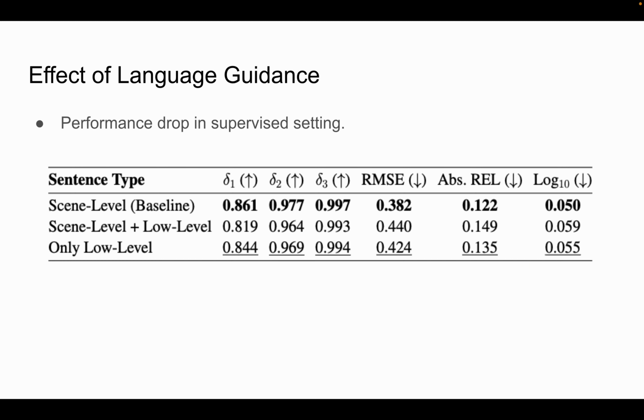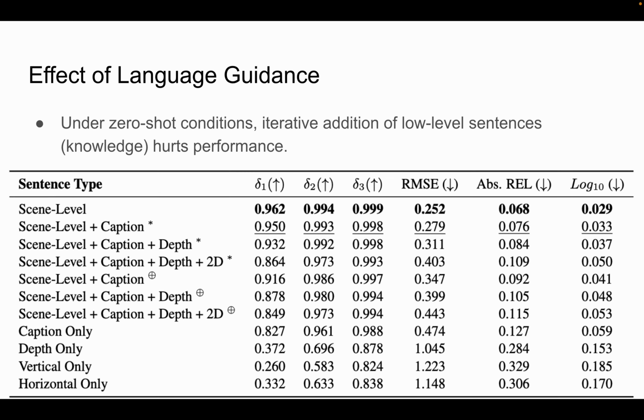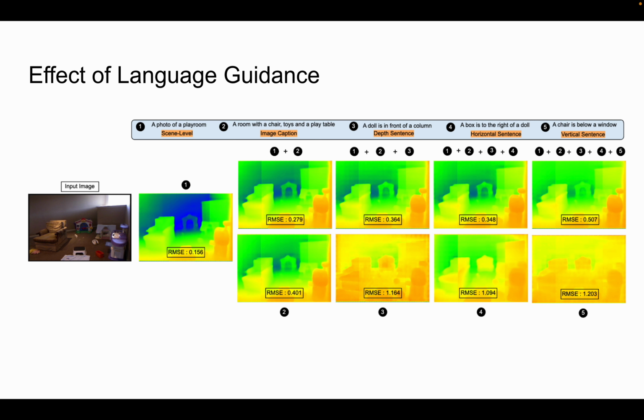Our first finding is that under supervised settings, despite using explicit low level sentences that denote exact localization, the model suffers a performance degradation. Under zero shot conditions, as more low level sentences are added, model performance decreases. Here, we present a qualitative result. As can be seen, the best performance is achieved with the scene level sentences.